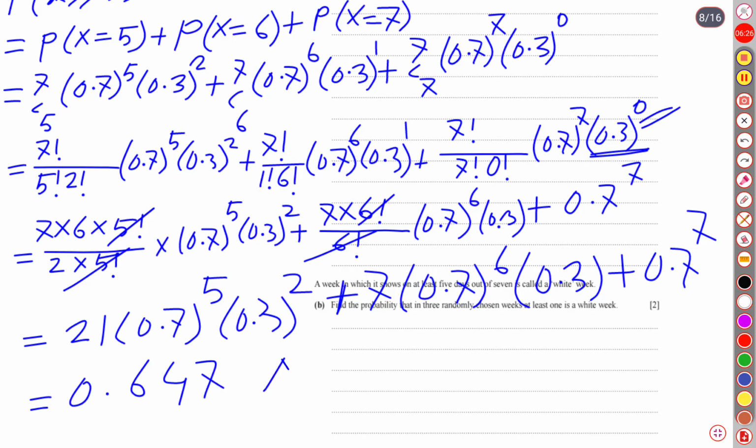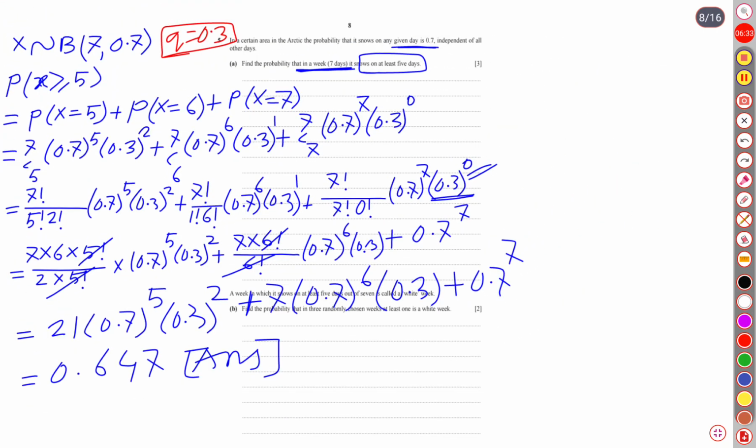So that is what our probability is. Okay, so I think you have understood. Whenever the total number of experiments is given, that distribution belongs to binomial distribution, and the parameters for binomial distribution are nothing but the total number of experiments as well as the probability of every individual experiment.